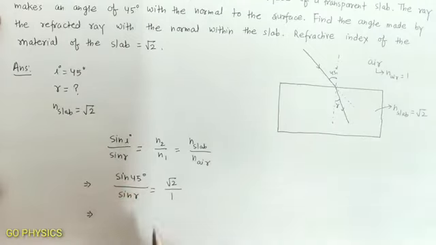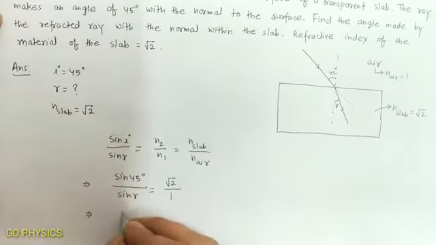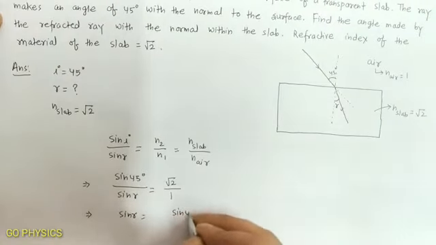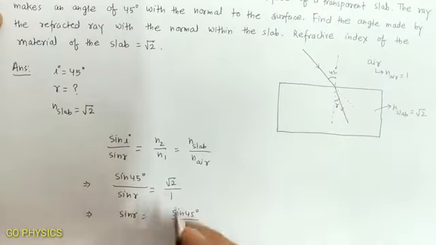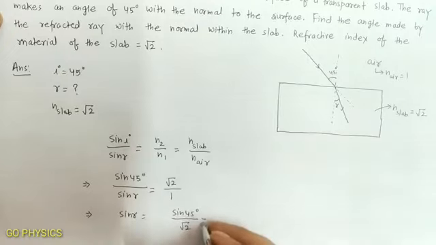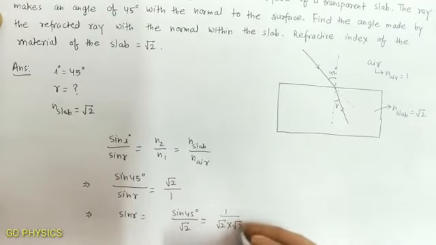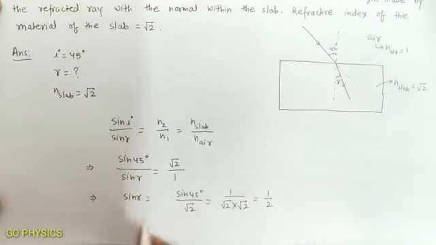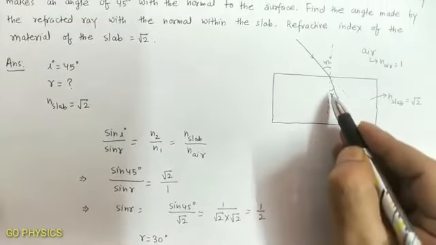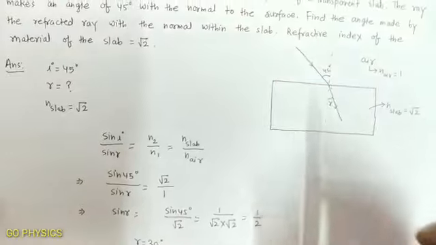So from here, now we are going to simplify this. So sin R is equal to sin 45 degree divided by √2. Now sin 45 is 1 by √2. So 1 by √2 multiplied by 1 by √2 is equal to 1 by 2. Therefore, what is the value of R for which sin R equal to 1 by 2? So R equal to 30 degree. That is, this angle will be equal to 30 degree.